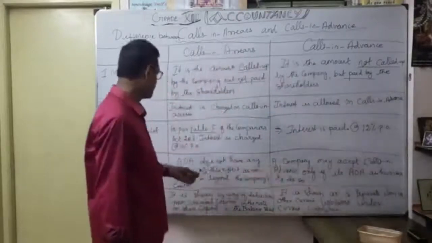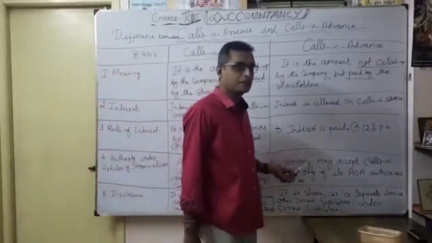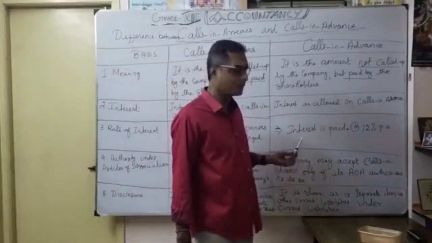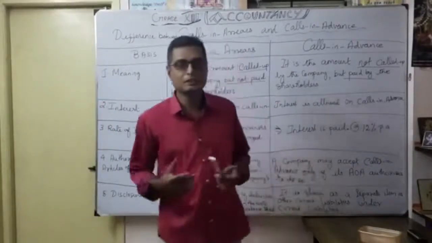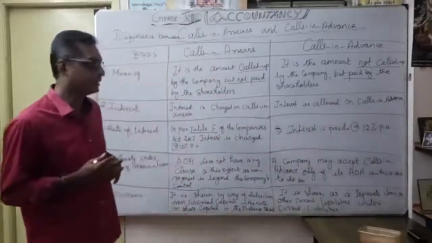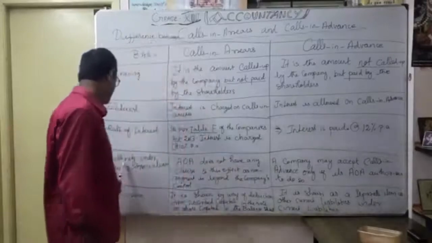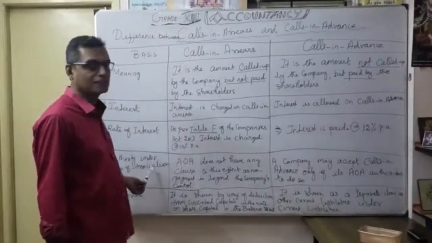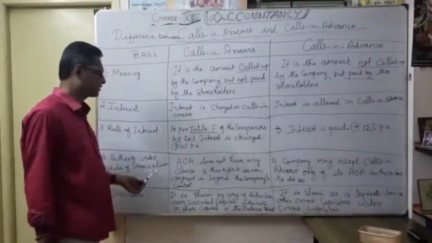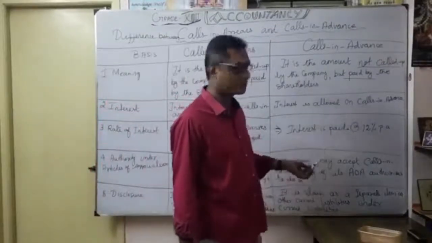Okay, that's the main difference here. Here there is no authorization, but here the company can authorize. Company means what? The articles of association. So what is the meaning of articles of association? You know, it's the internal affairs of the company, management by the company. That's the fourth important difference. So who is the authority? Under the articles of association, calls in arrears are not authorized,